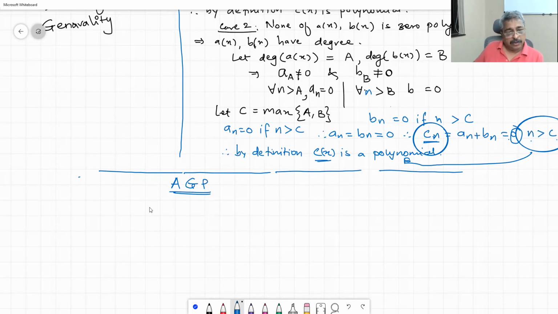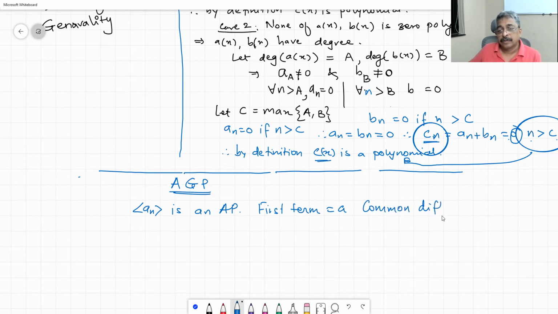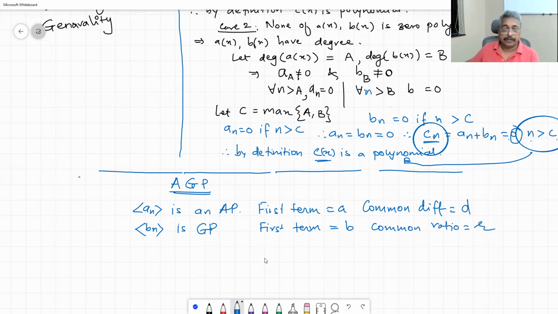Arithmetico-geometric progression. Now we have an is an AP, first term equal to A, common difference equal to D. Bn is a GP, first term equal to B, common ratio equal to R. Then Cn is an AGP, arithmetico-geometric progression.